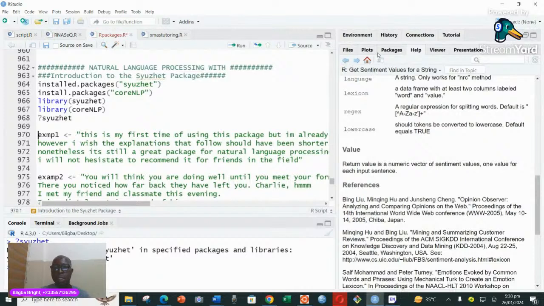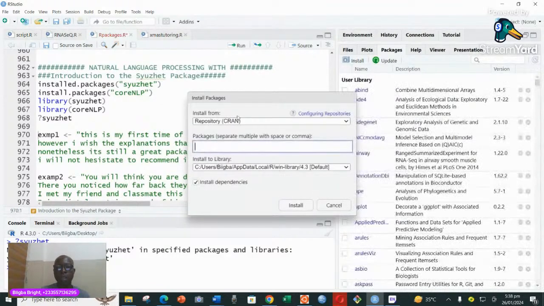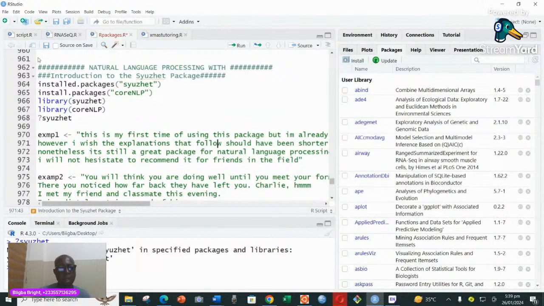So you can simply go to your packages, then you go to install. My R is a little bit slow. So you see that we are on the current repository. You simply come here, and I have my Syuzhet. Okay. And so you can see it is here. If I put it there, installed, I'm going to install it. The same way with the CoreNLP, if I come here.